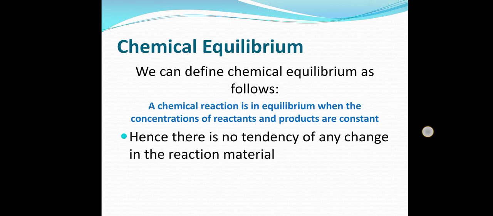So we can define chemical equilibrium as follows. A chemical reaction is in equilibrium when the concentration of the reactant, meaning how much amount of reactant is present, and the concentration of the product are constant. Hence it is stable, there is no tendency of any further change until and unless you produce some effect from outside.